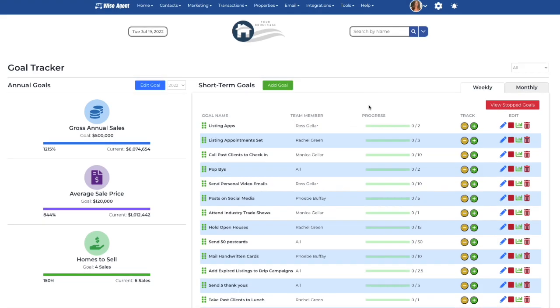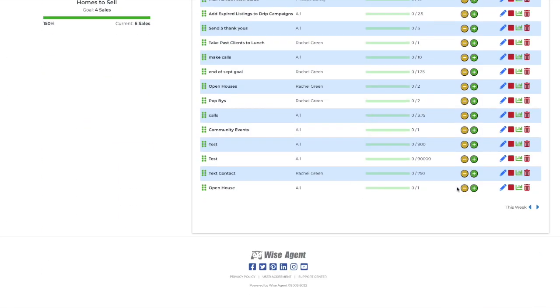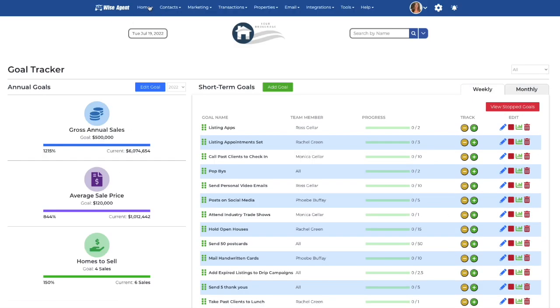Once you set your goal, you'll be able to keep track of it by using the plus or minus metrics here. You can stop tracking your goal, view it on the reports, delete it from here, or make any necessary edits to that goal. Back from the Home dropdown, we can navigate to the Commission Report.